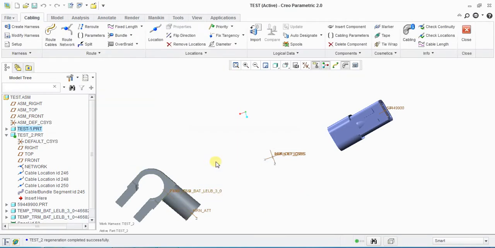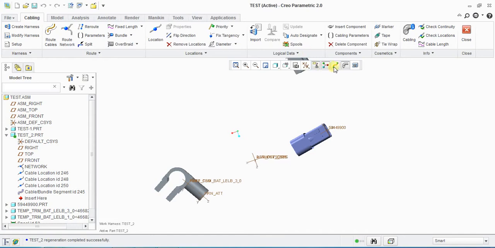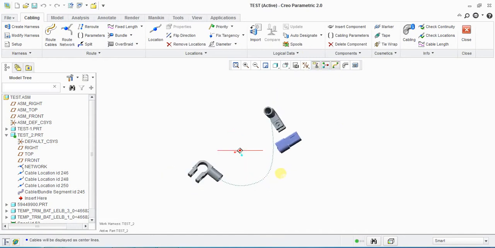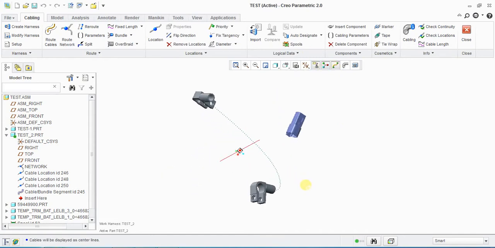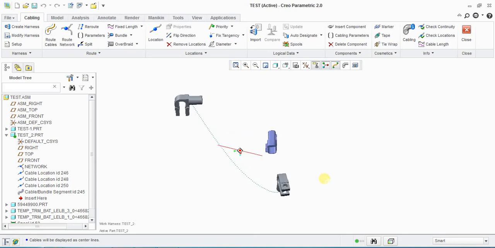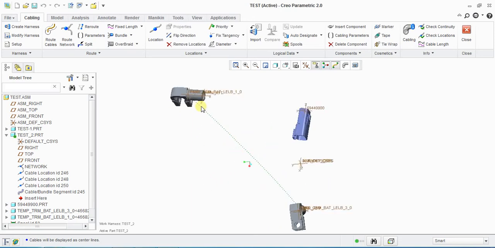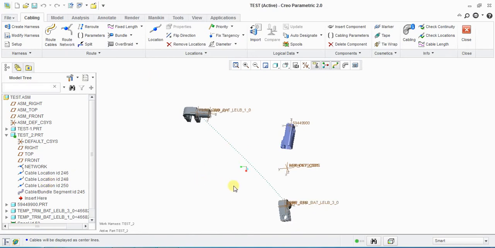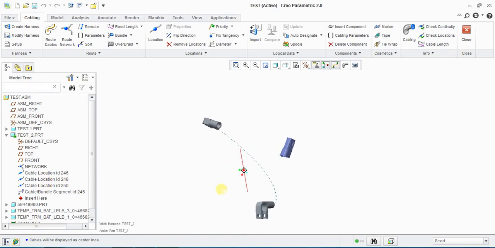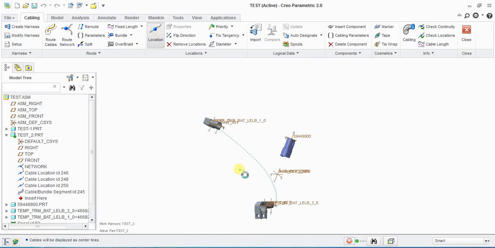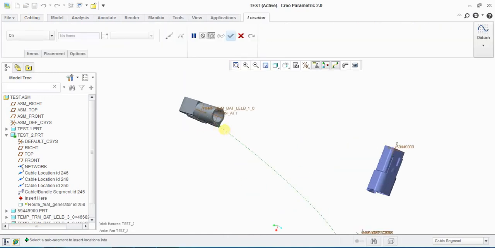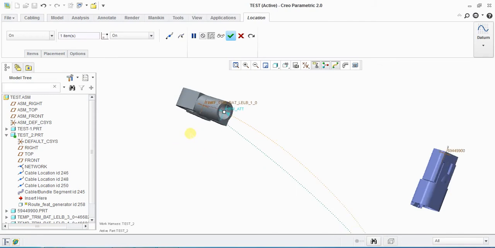I'll put it here. Okay, the network has been created. See, a network has been created in this way. After creating the network I need to do proper routing. For that, here I'll take one point and attach it to this HRN entity.